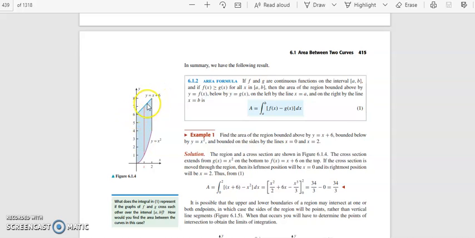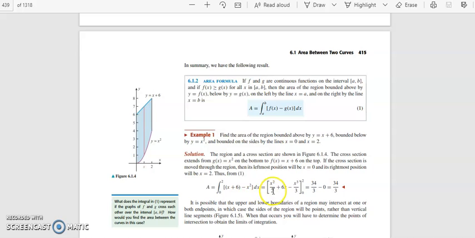Now here you can see that the upper curve is y equal to x plus 6, and the curve which is below is y equal to x square. So the portion lies between the curves y equal to x square, y equal to x plus 6, and then x equal to 0 and x equal to 2. So therefore using the area formula, area will be given by integral 0 to 2 of x plus 6 minus x square dx.